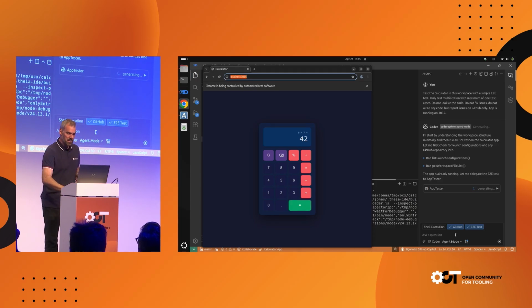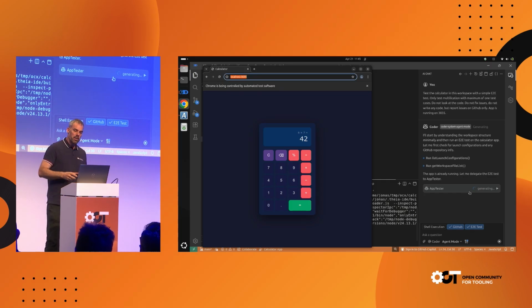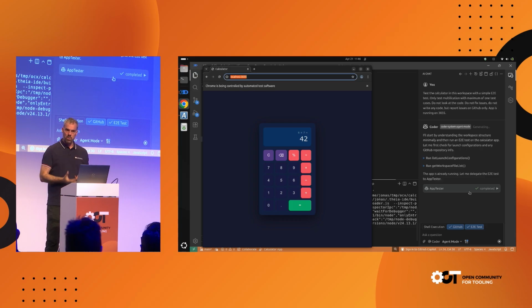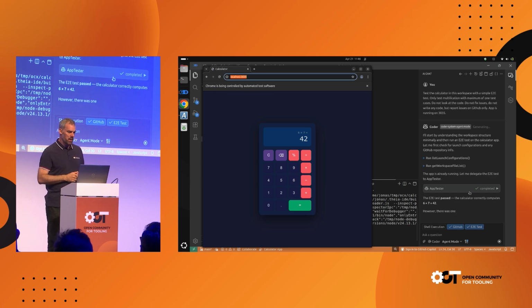And what really happens here, and we can observe this in the chat, we don't just use MCP, but we allow the main agent, the coding agent, to delegate to two additional agents. The first agent is called app tester. The app tester knows how to test browser-based applications, and it has the MCP server to do that. And as we can see, it's already done.